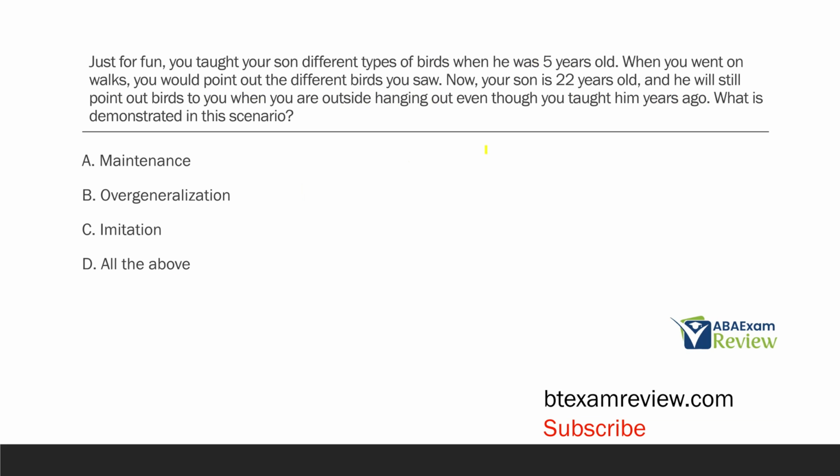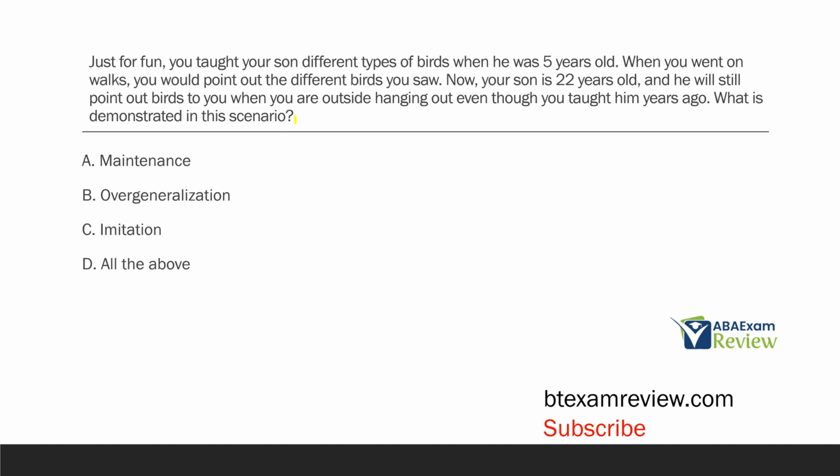Just for fun, you taught your son different types of birds when he was 5 years old. When you went on walks, you would point out the different birds you saw. Now your son is 22 years old and he will still point out birds to you when you're outside hanging out, even though you taught him years ago. What is demonstrated in this scenario?